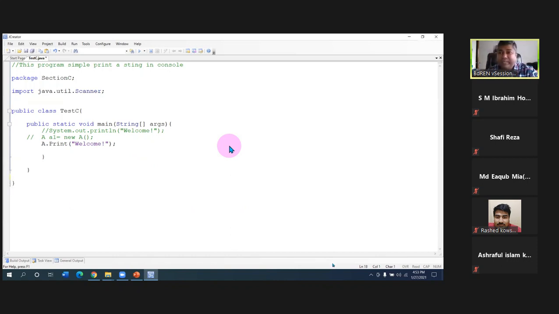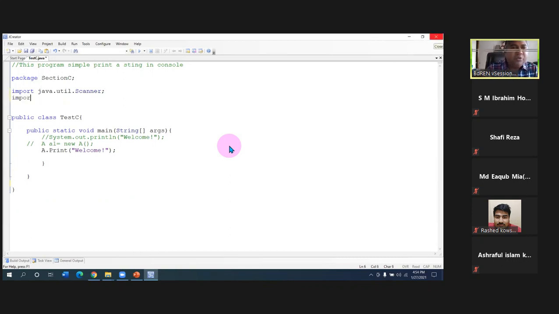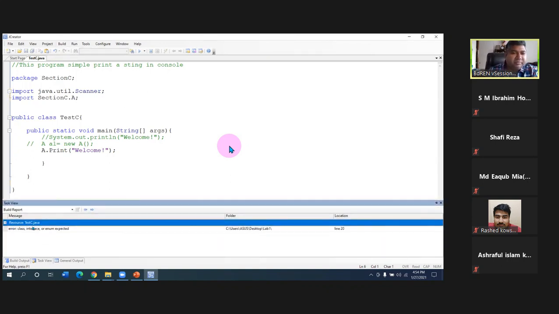So at that time, you must import. Let's say we have a folder here. I'm not sure whether we need to provide the full path or not, so let's see. I'm giving section C. Let's see if it will work. Import section C.A, the class name is A. Then we try to compile. Will it work?